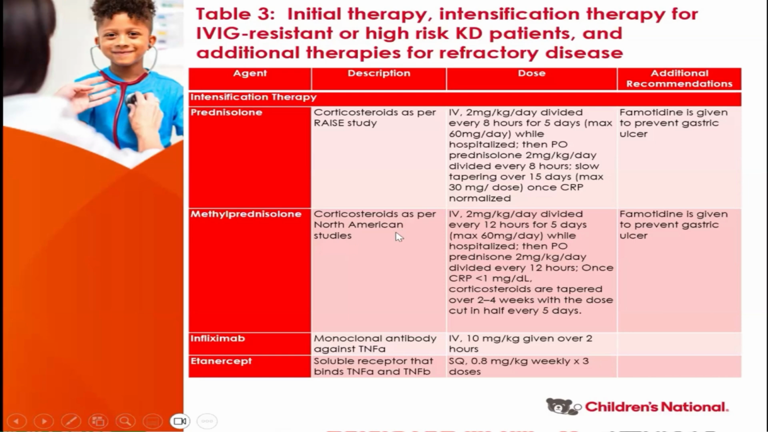That's different than the North America studies, in which the dose is given every 12 hours, and the maximum dose is the same. And then when we go home, it is every 12 hours, and we monitor the CRP, make sure that it has normalized, and it's tapered over 2 to 4 weeks. We try to protect the stomach by giving famotidine. Infliximab, the dose that we advocate for now is 10 milligram per kilogram. In 2017, the dose at that time was 5. So now, based on more recent trials, we advocate for 10 milligram per kilogram. And I provide here the dose for the etanercept.